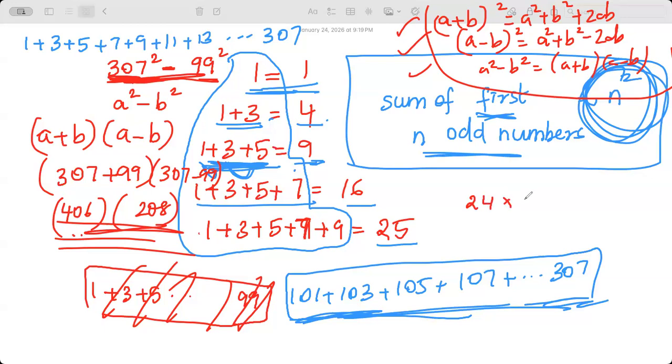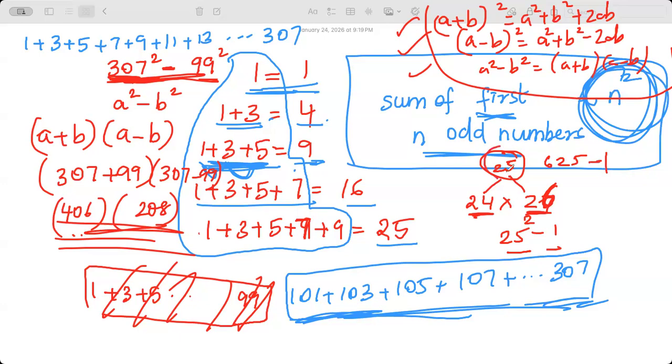See, 24 times 26, you can do it very quickly. They are equidistant from 25, right? So 25 square minus 1. The same logic applies here, a square minus b square. It's the same as the difference of squares. If you want to calculate it quickly, find a number that's equidistant from both, 25. Then you square it, you get 625, minus 1 is your answer.